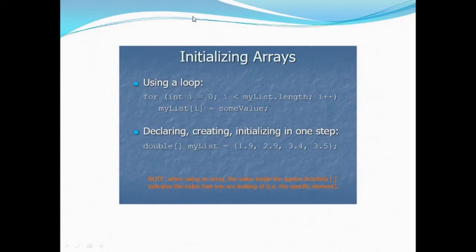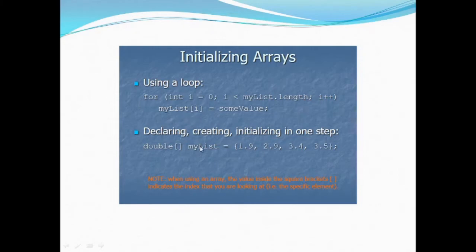But if we want to follow a loop, then that loop should traverse from 0 to the length of the array minus 1. If this is myList, it will return 10, so 0 to 9. This loop will increment its value by 1, and in each iteration it will assign some value to that array element.